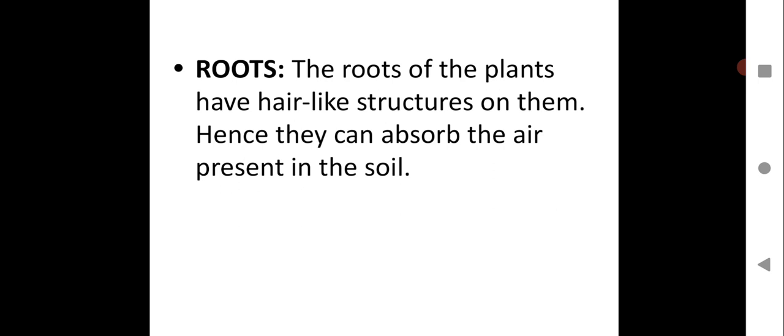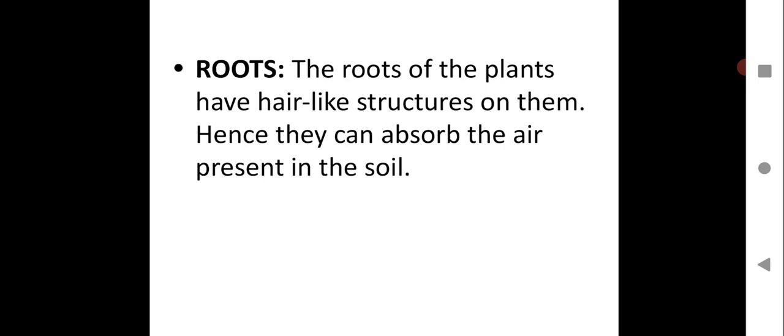So the small structures on the roots of the plants actually help in the process of respiration, because they can easily absorb the air present in the soil. As you all know, the roots are always deep inside the soil, and the hair in the roots will help in the process of respiration.